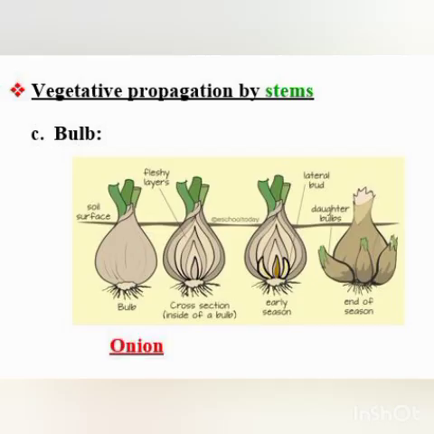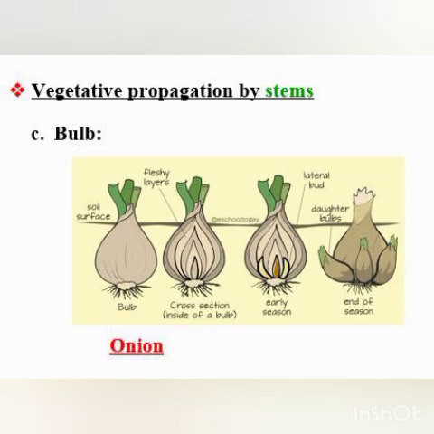Then we come to bulb. What is a bulb? Here we are discussing vegetative propagation by stems, bulbs. Actually children, a bulb is also a modified stem which has axillary buds which produce new plants. For example, you can see in onion. What is there in onion? You can see in the slide also. Onion is a bulb.